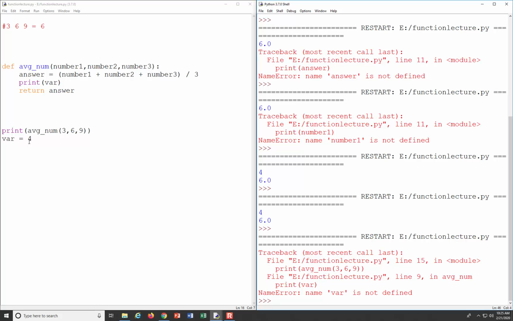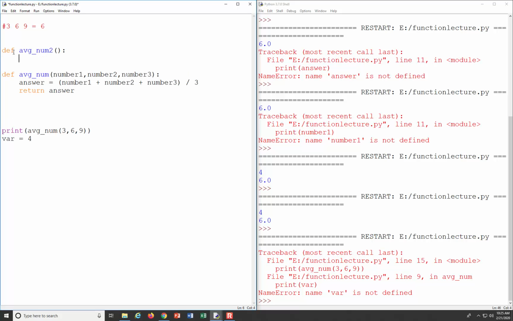But the main idea I want to point out is that when you define a variable inside of a function, you're not going to be able to access that variable whenever you're outside the function for the most part. And so if I had an average number 2 function and maybe there's no input, and I just define a variable called foo and I set it equal to CSCI 107, okay?